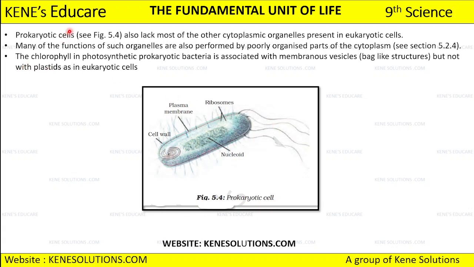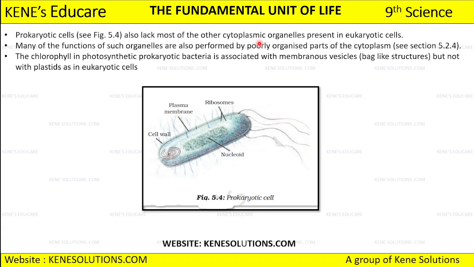Okay, so prokaryotic cell, they almost lack most of the other cytoplasmic organelles which are present in the eukaryotic cell. Now when you compare between prokaryotic and eukaryotic cell, you will see that this prokaryotic cell now, they lack many of the organelles which are present, many of the cytoplasmic organelle which are present in this eukaryotic cell.